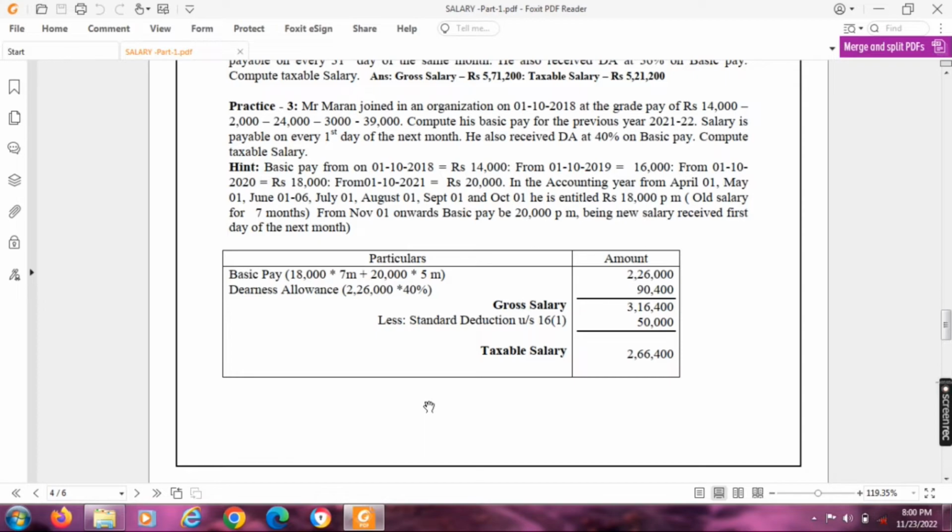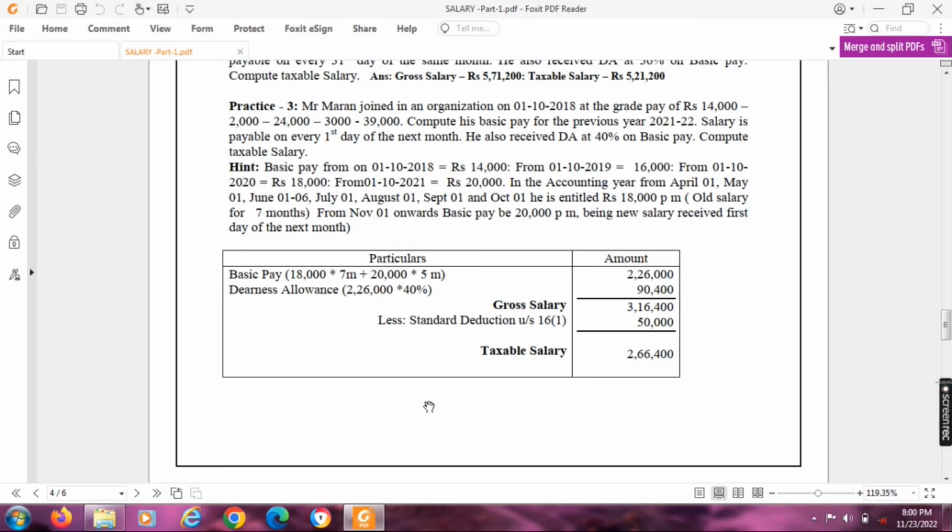From 1st October 2020 his salary will be 18,000. From 1st October 21 his salary will be 20,000. Every year he is getting an increment of rupees 2,000. So in the accounting year, 1st April, 1st May, 1st June, 1st July, 1st August, 1st September and 1st October.